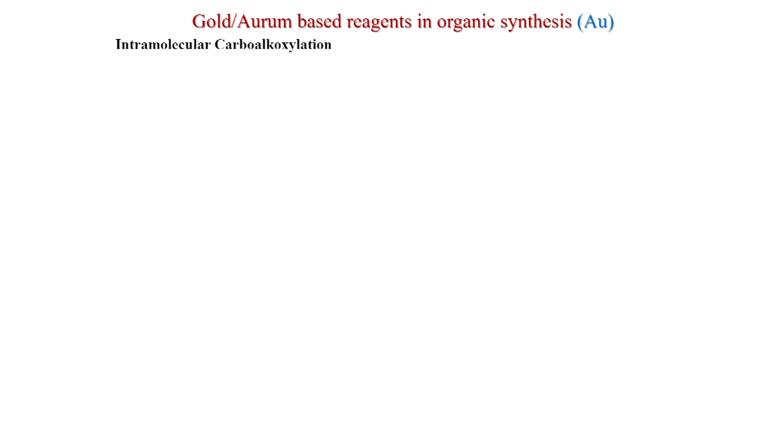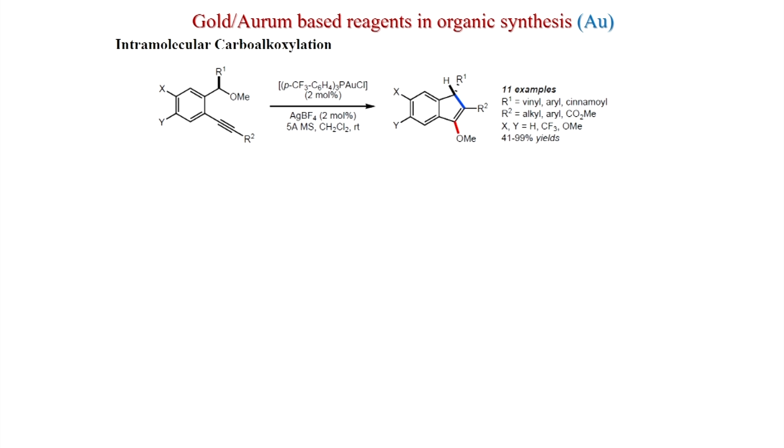Now, we will discuss intramolecular carboalkoxylation. So, here if you see this ether is present here, of course, this is chiral, and here a triple bond is present. There are two important things happening. One, this methoxy group is transferred here, and another thing, the inversion happens. So, R1 was earlier up, now R1 is down. So, here inversion. And here various groups can be incorporated.